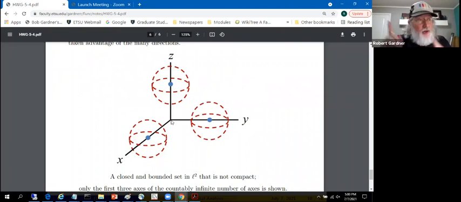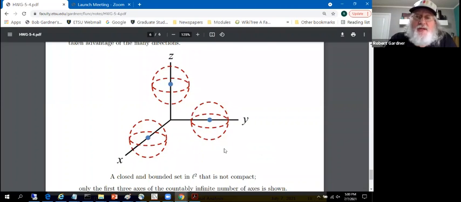And we were able to go in all these different directions, pick these points. They're sufficiently far away from the other points because of the directions. They're always square root of 2 apart from each other and always distance 1 from the origin. That allowed us to create a closed and bounded set. It's really the boundedness that we use the directions on, and the closedness, keeping these things separated from each other. That allowed us to create a closed and bounded set in infinite dimensions that is not compact.